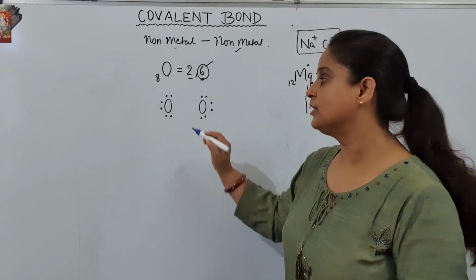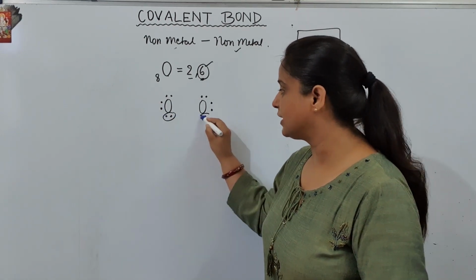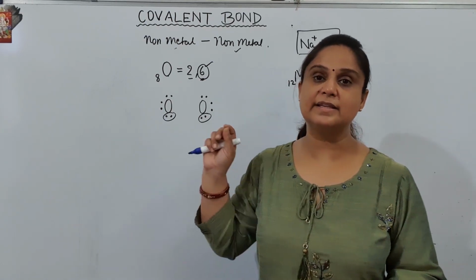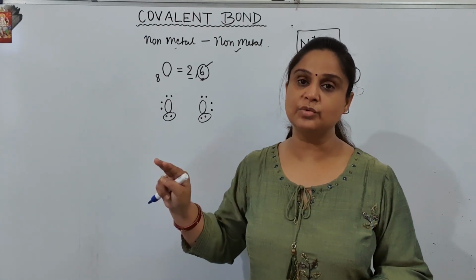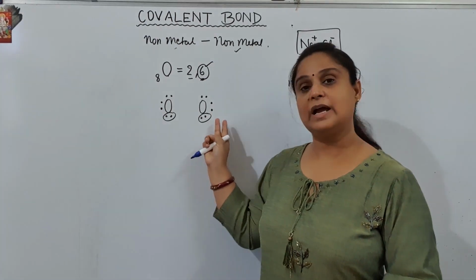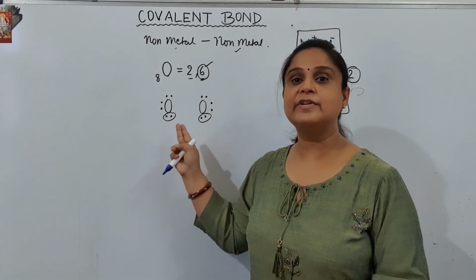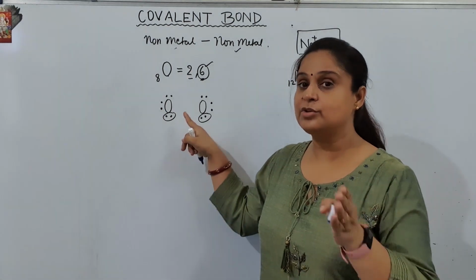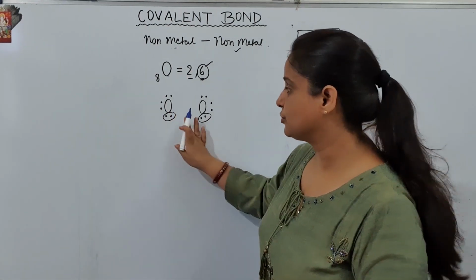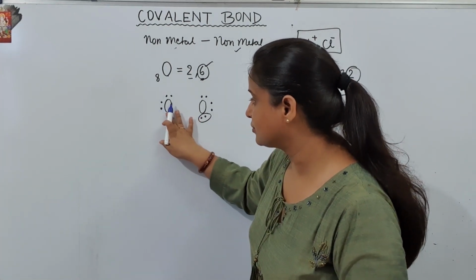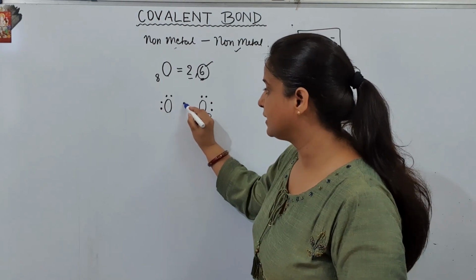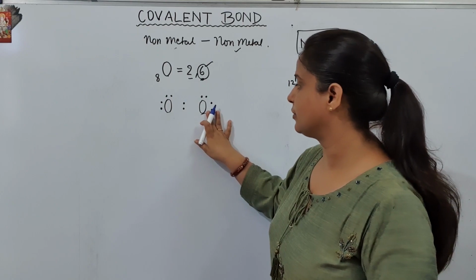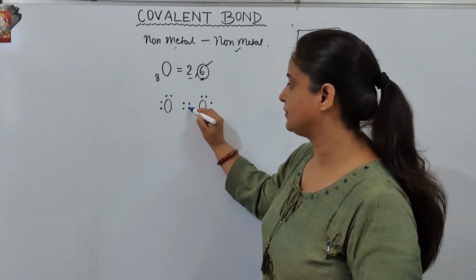So what will they do? They will keep their 2 electrons. Now this time what is the difference? The difference is that this time this oxygen needs 2, and this oxygen also needs 2. So both of them will keep their 2 electrons in between, and then they are going to share them. So how am I going to do this? I am removing these 2 electrons from here and keeping them in between these 2 atoms, and these 2 electrons will also be kept in between.